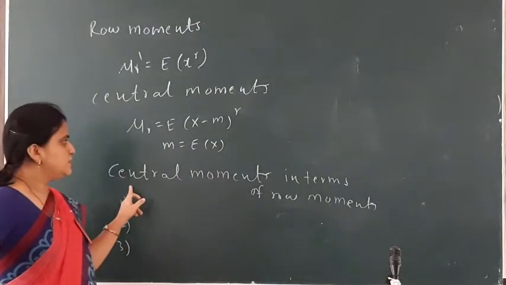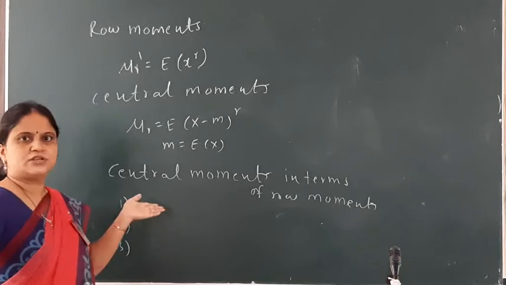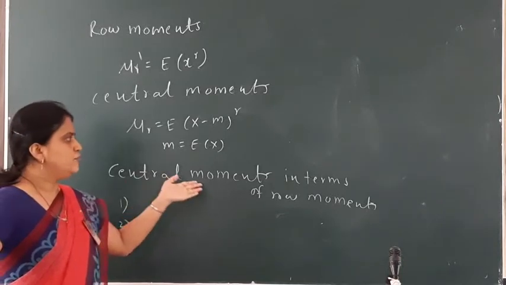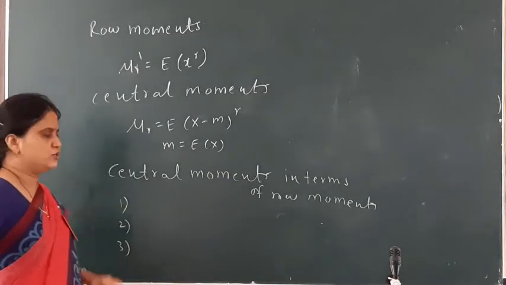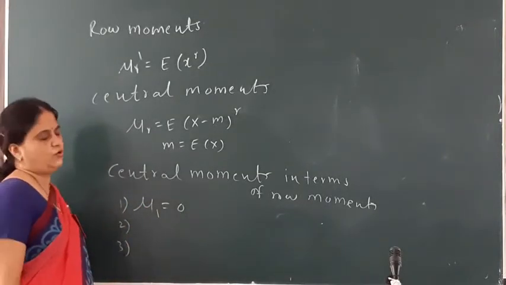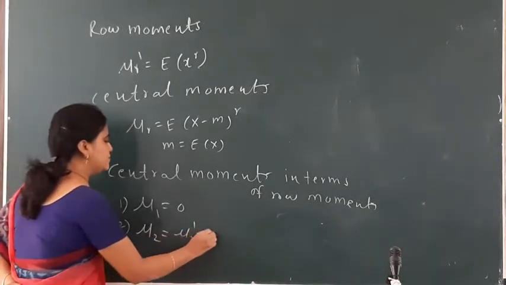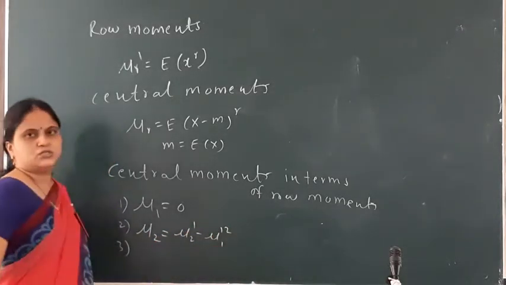Now in this lecture we will see the relation between central and raw moments, that is, central moments in terms of raw moments. The first central moment mu1 is always 0. The second central moment mu2 is equal to mu2 dash minus mu1 dash square.